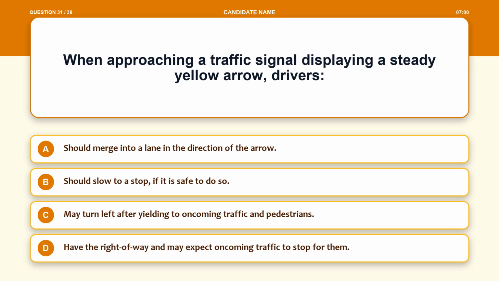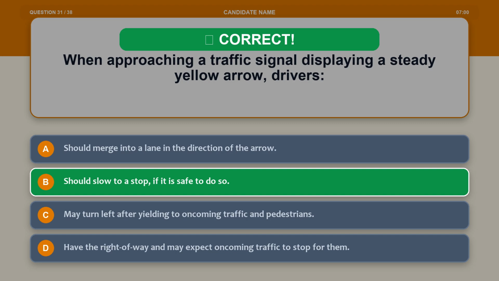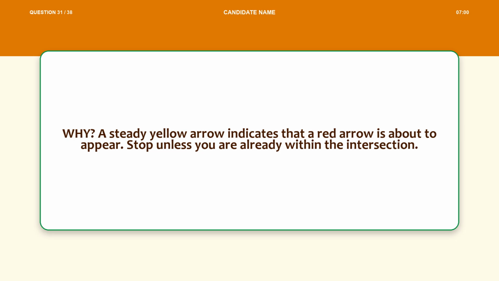Question 31. When approaching a traffic signal displaying a steady yellow arrow, drivers, Option A, should merge into a lane in the direction of the arrow. Option B, should slow to a stop if it is safe to do so. Option C, may turn left after yielding to oncoming traffic and pedestrians. Option D, have the right of way and may expect oncoming traffic to stop for them. The correct answer is option B, should slow to a stop if it is safe to do so. Explanation. A steady yellow arrow indicates that a red arrow is about to appear. Stop unless you are already within the intersection.